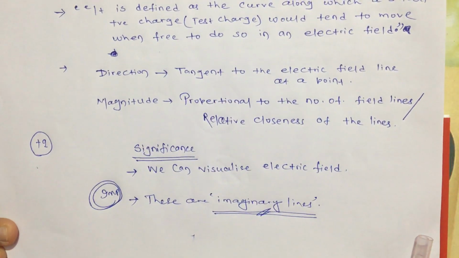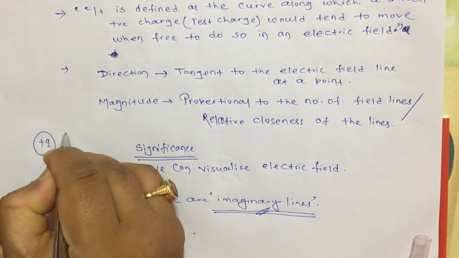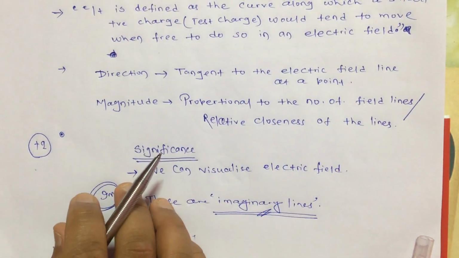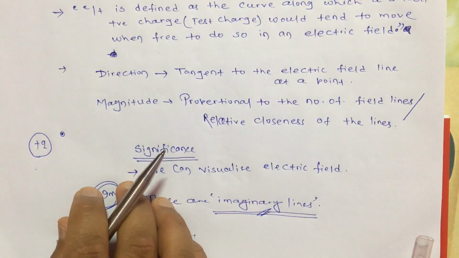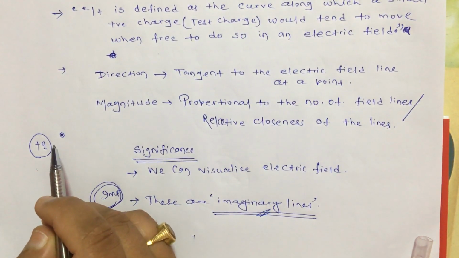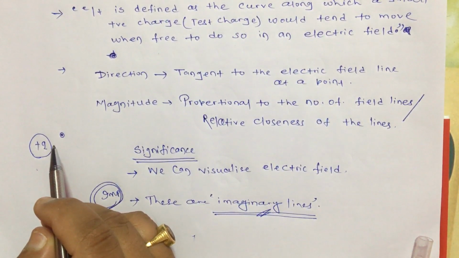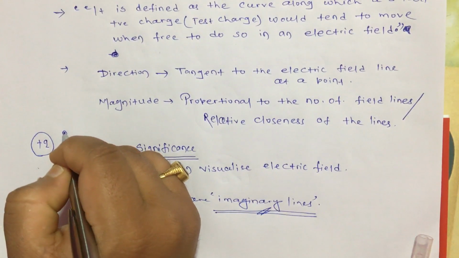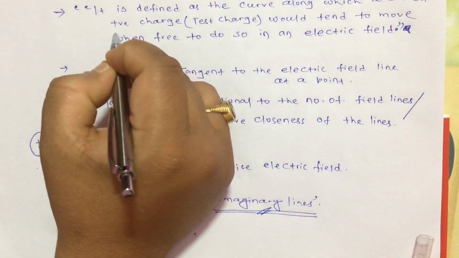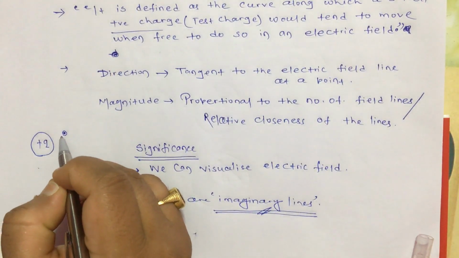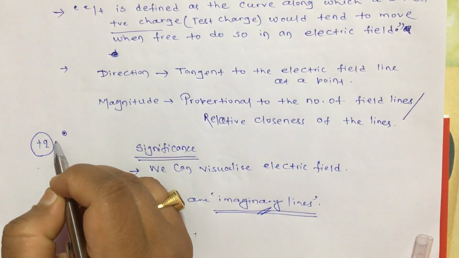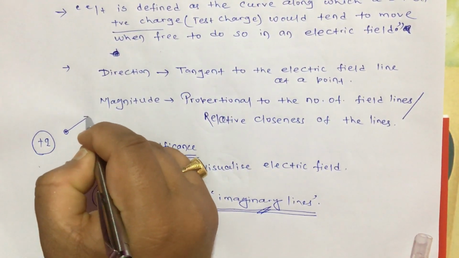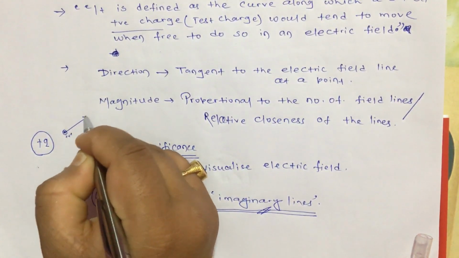So I will take a very small test charge. As you know, a test charge is defined as one which has no electric field of its own. It has a charge, but it is so small that we can assume it has no field of its own. It should be a positive test charge, and in whichever direction it moves, that will give you the electric field. Since it is positive, this test charge will move away from the source, like this.